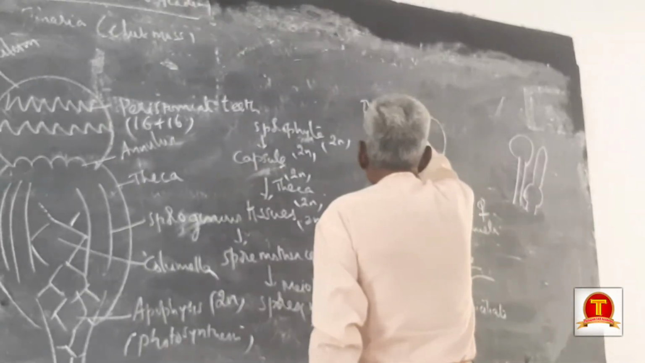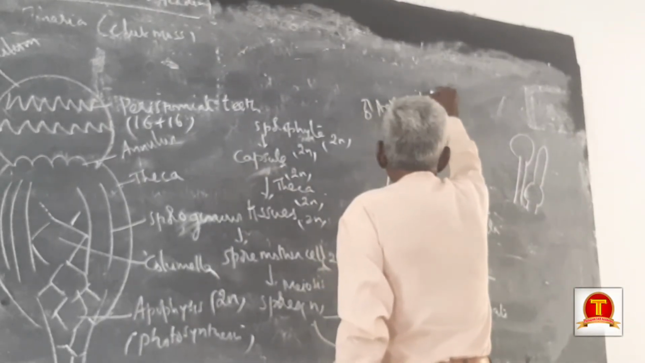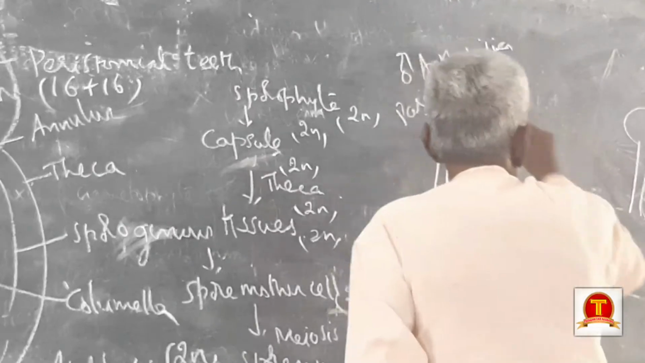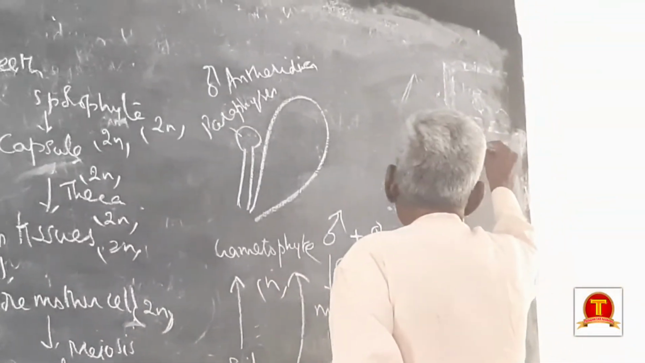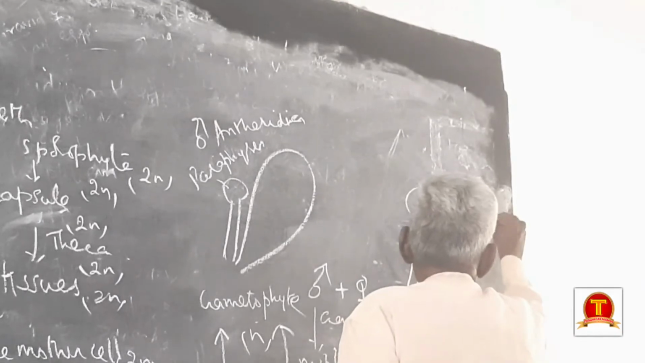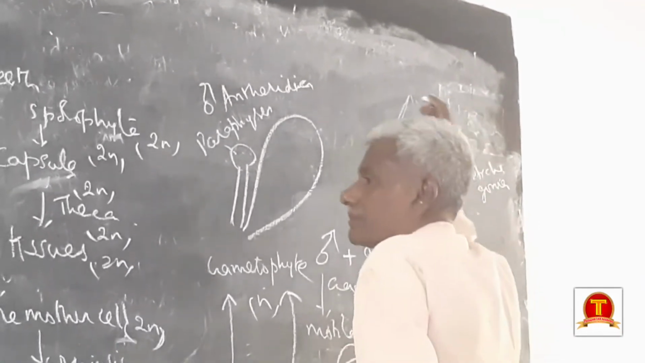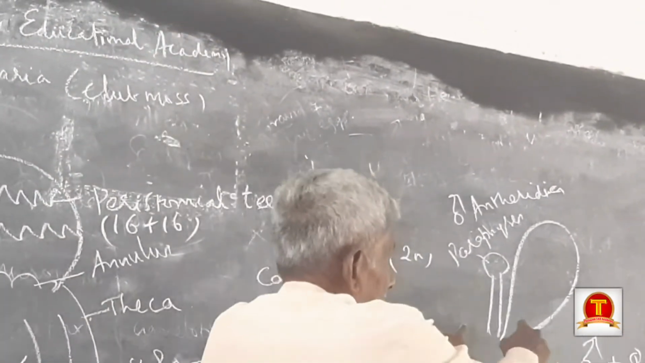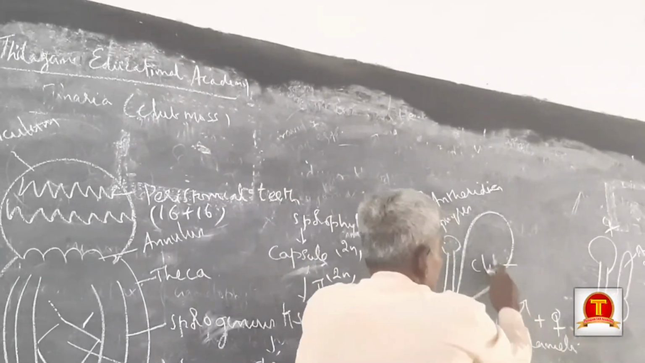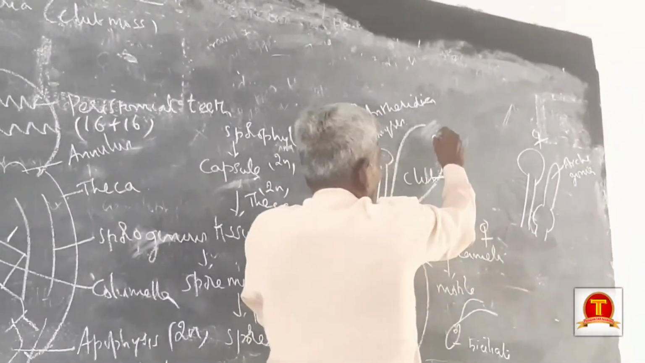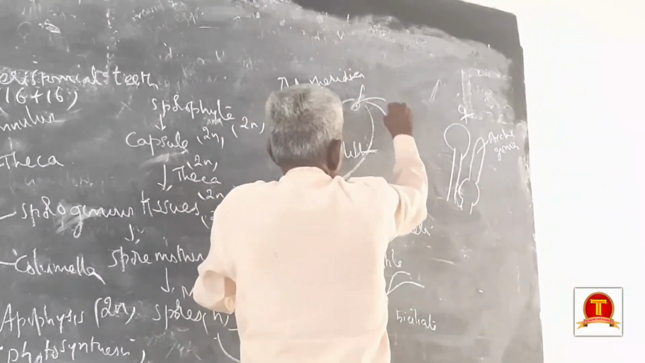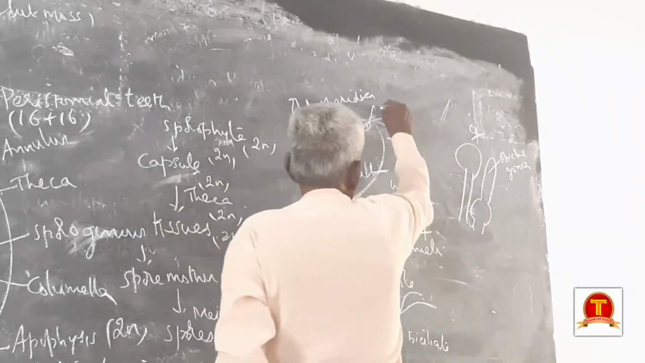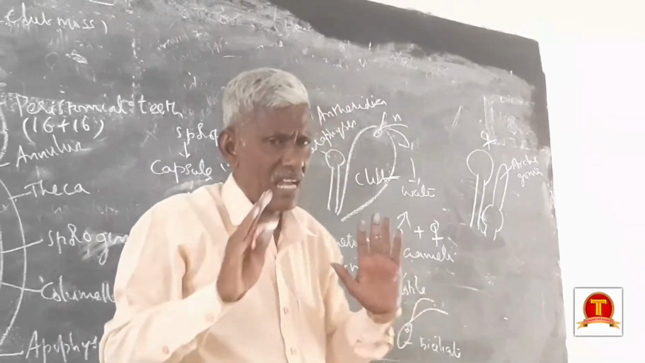See, this is male, the antheridia. This is paraphysis. This is the female archegonia. The same paraphyses are found in both sexes. The male antheridium is club-shaped. Antherozoids are released in water. Antherozoids are gametes. Total gametophyte is haploid.